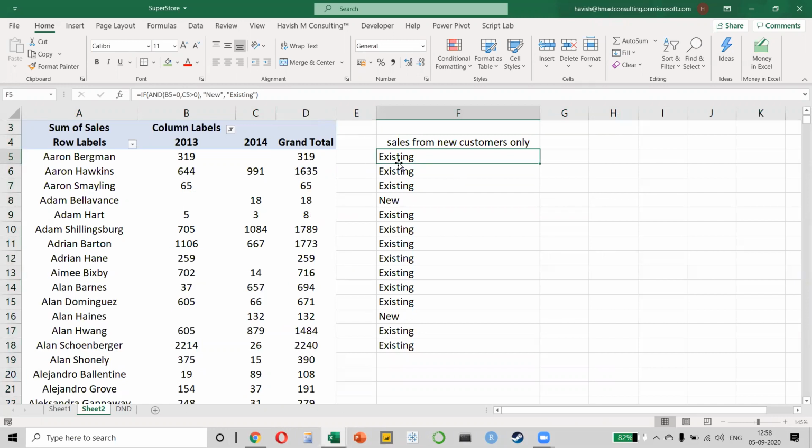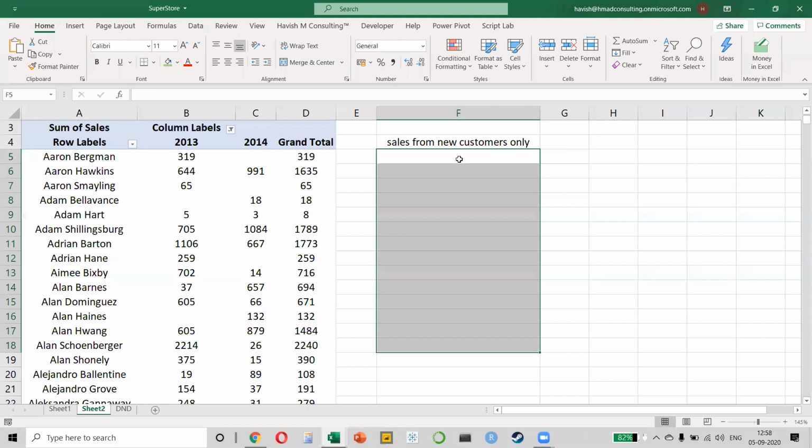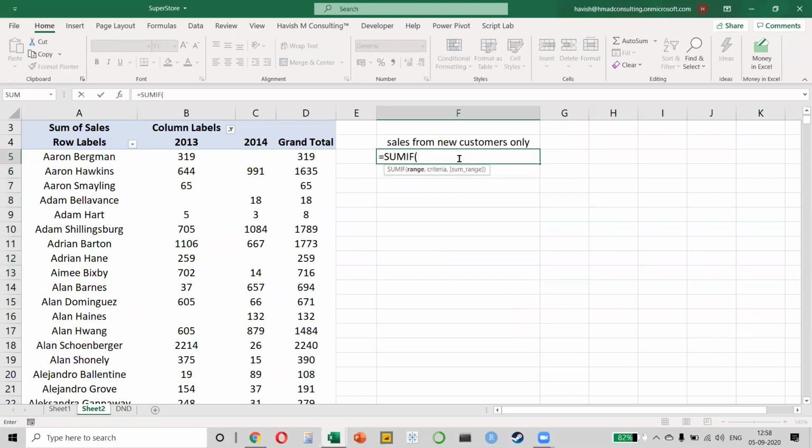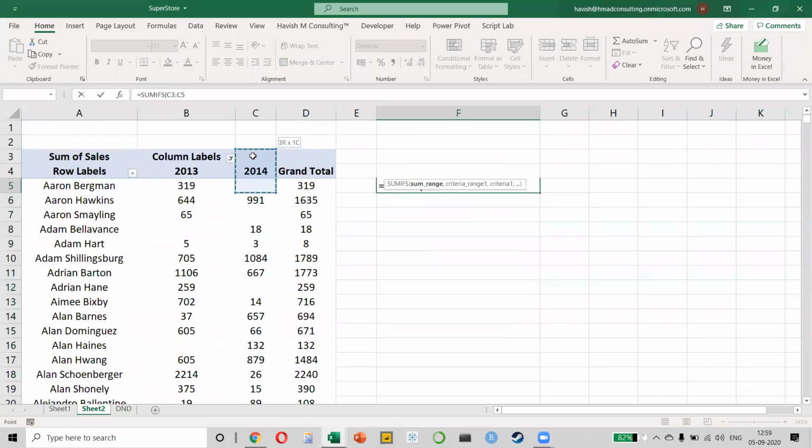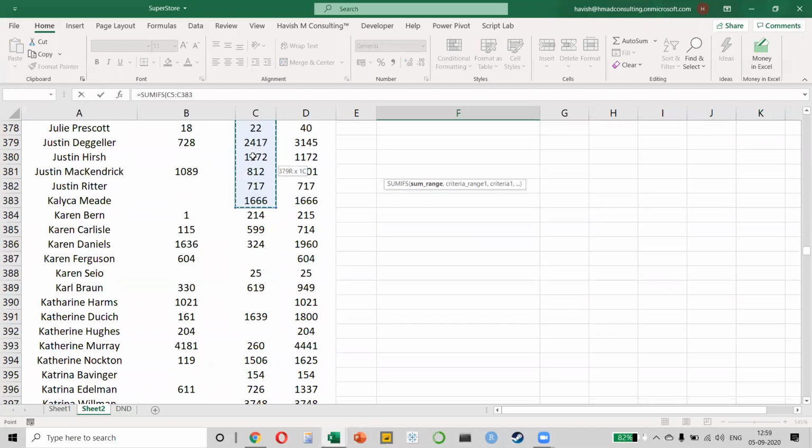Okay, now, if everybody is clear with this, I don't want to do this using one formula on every row because that will take a lot of time, correct? So we will say equal to SUMIFS, that means I only want to find the sum if there is a condition that is met. And what are the conditions? There are two conditions. My sum range is column C, but I can't select column C because it will include this heading as well, the 2014. So I'll only select from C5 and I will select all the way down till the last record, which would be